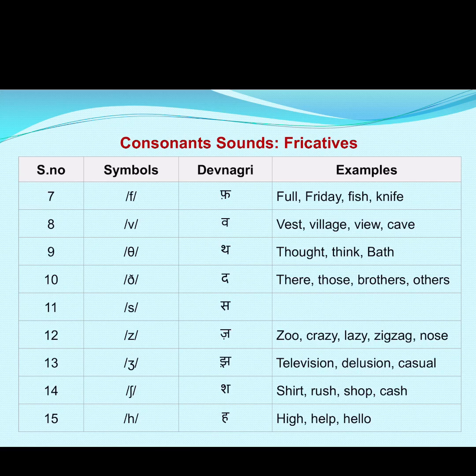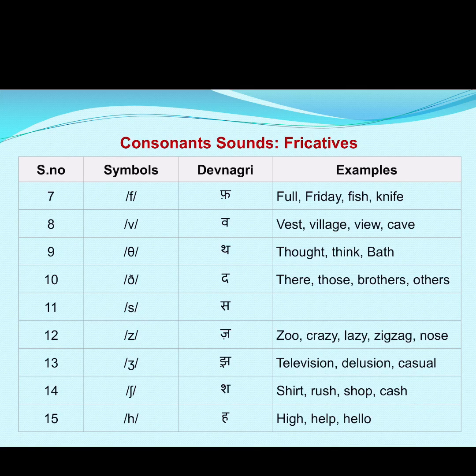Next one is w. For example, west, village, view, cave. Number 9, it is th, theta. You might have seen it in the mathematics subject, but here it is used in the science of language as well.